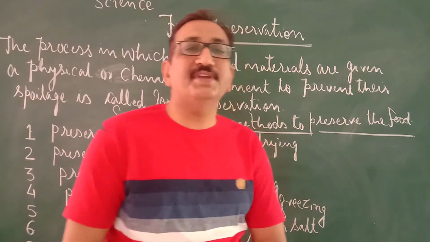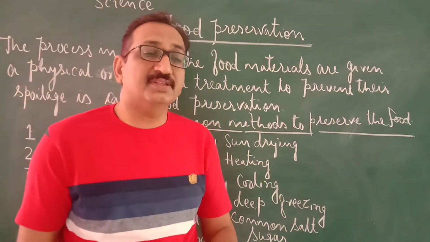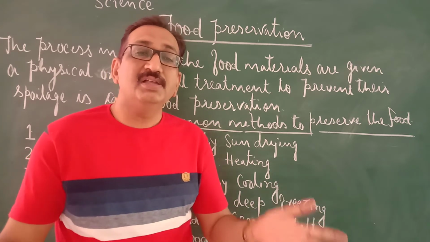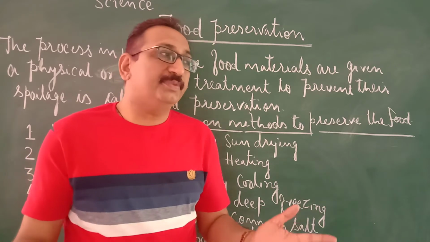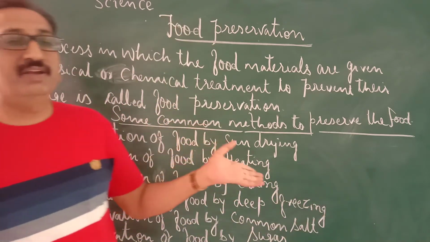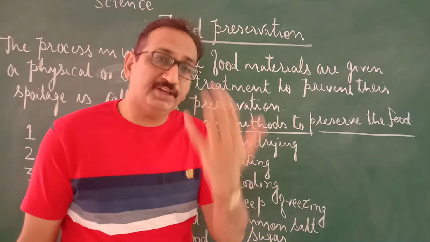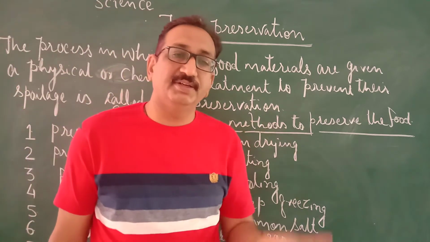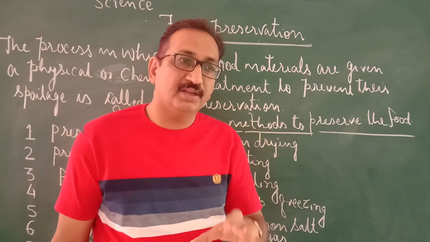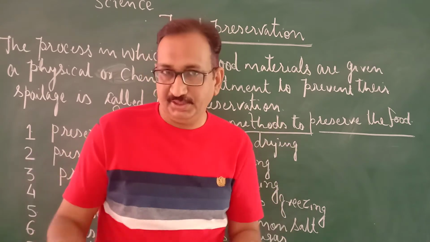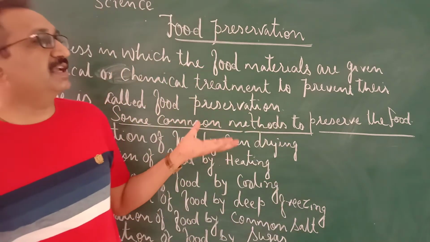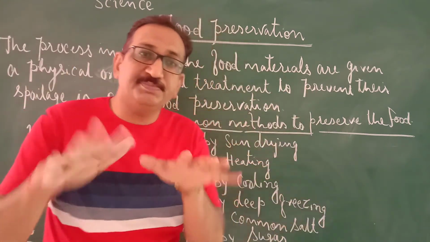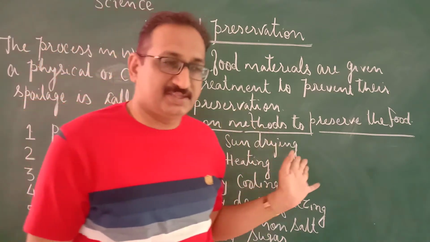What is the meaning of sun drying? Sun drying means some food items that we expose and keep in the sunlight. Why do we keep the material in the sunlight? Because due to the heat of the sun, the water contained in the food item can be removed. Excessive heat evaporates the water which is present in the food materials.